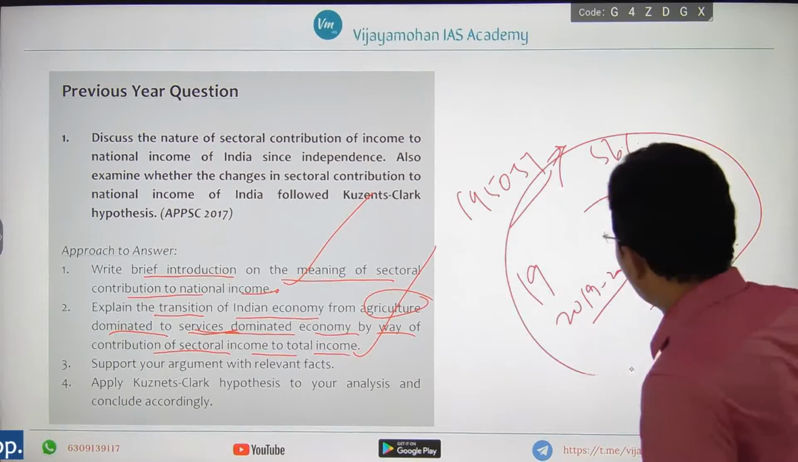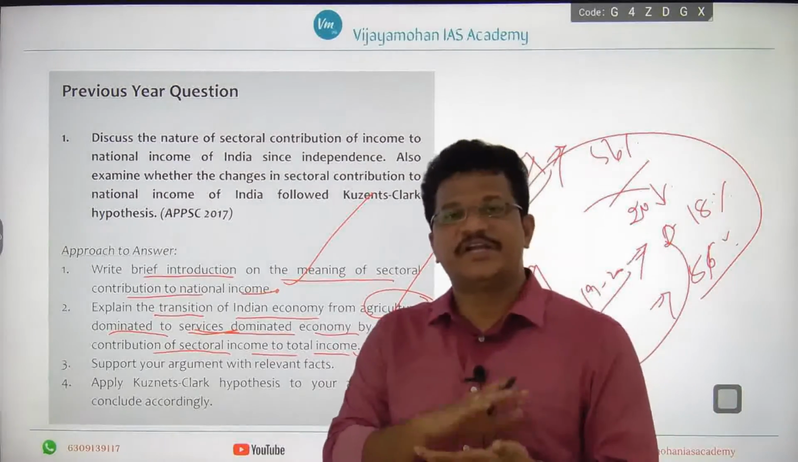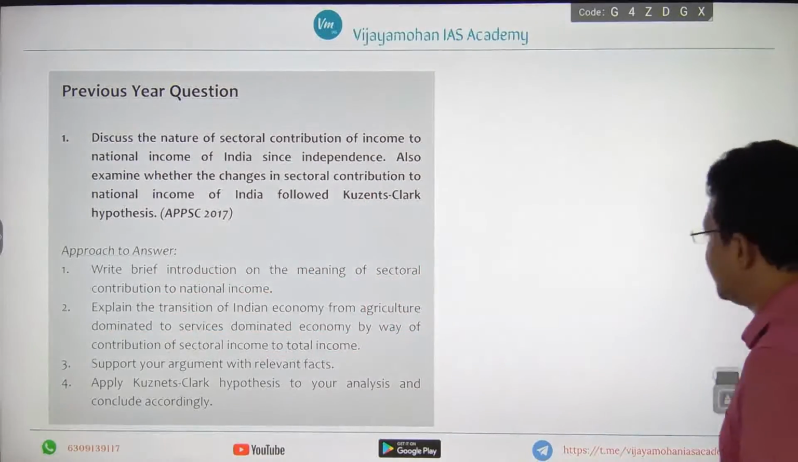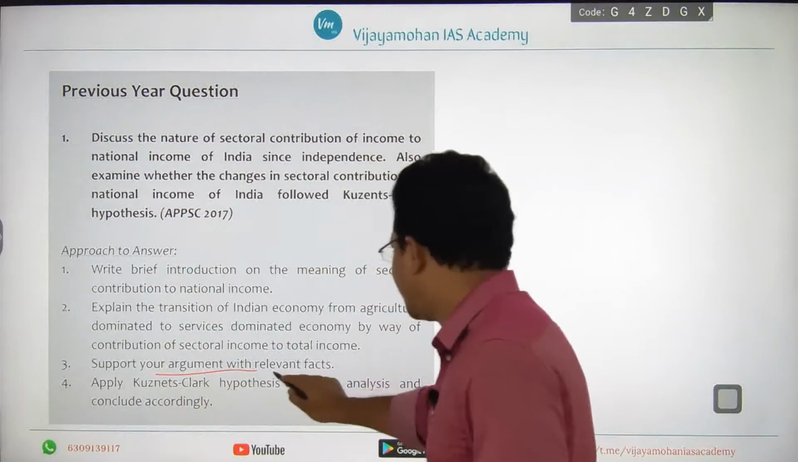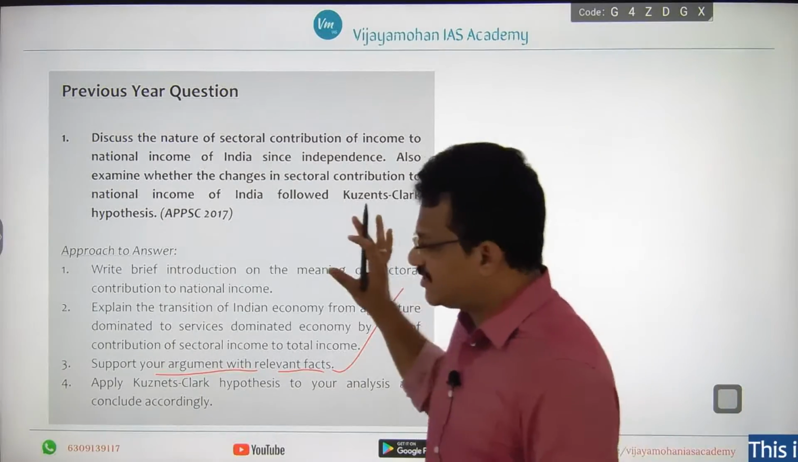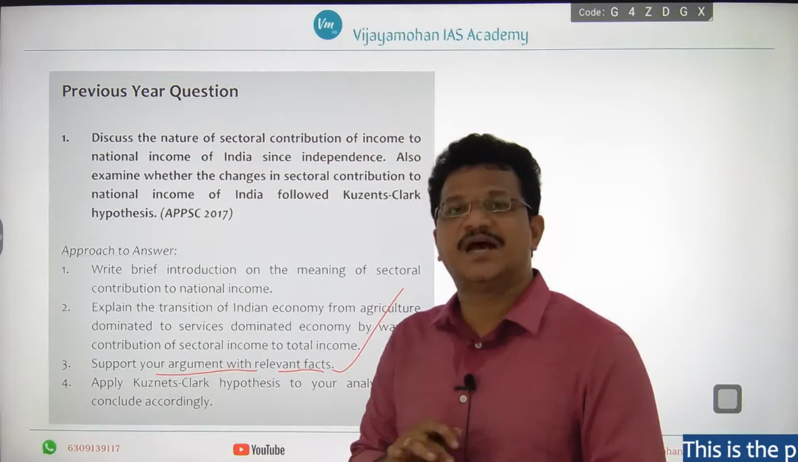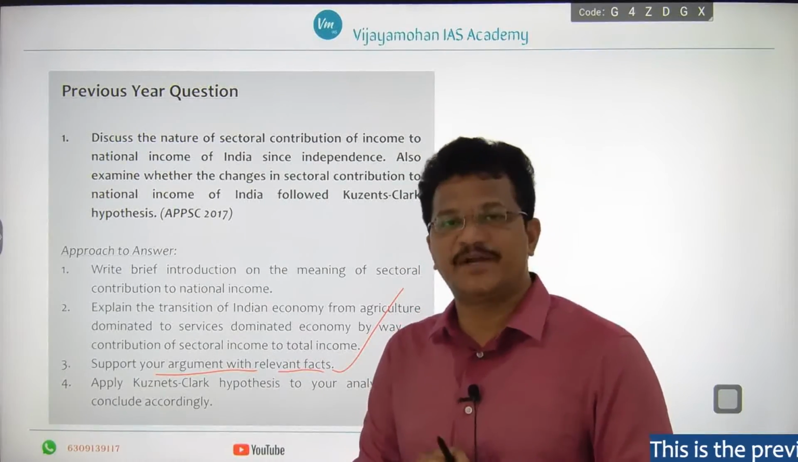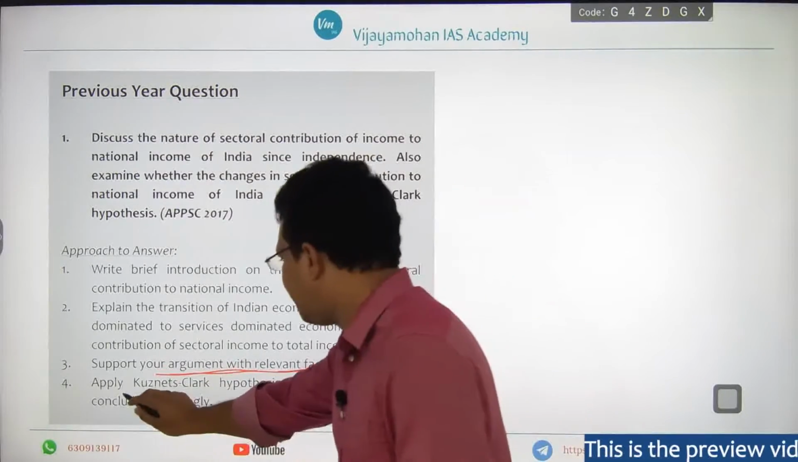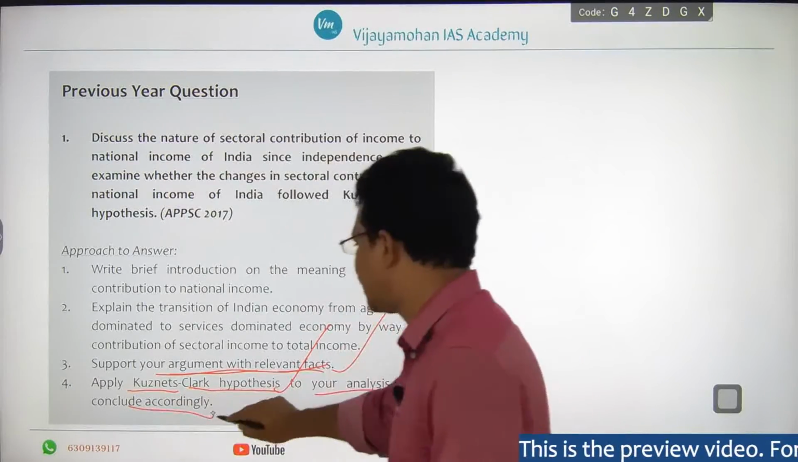So like that you have to mention the source also, and the traverse of Indian development discourse, right? That is what the second point is mentioning: you need to explain that and support your argument with relevant facts. This is very important. If you are writing an answer on this particular chapter, you need to mention the facts and the authentic source from where you picked up those facts. So support your argument with relevant facts, apply the Kuznets-Clark hypothesis to your analysis and conclude accordingly.